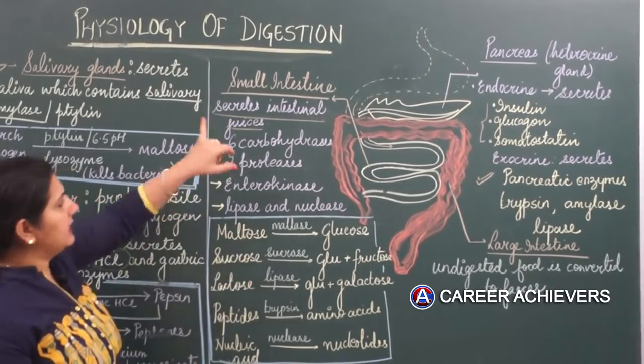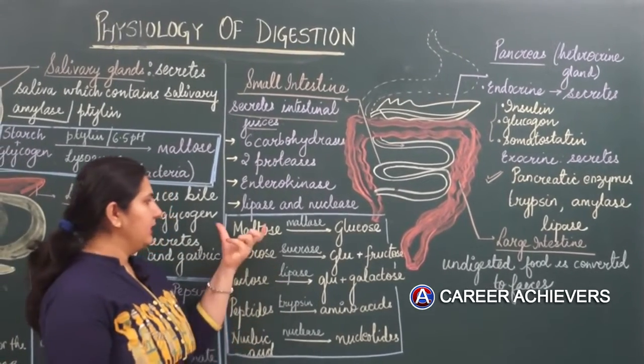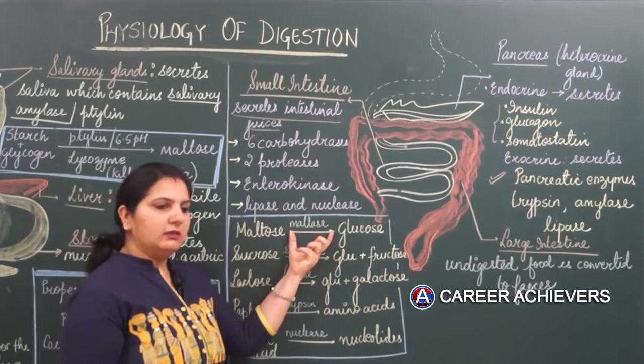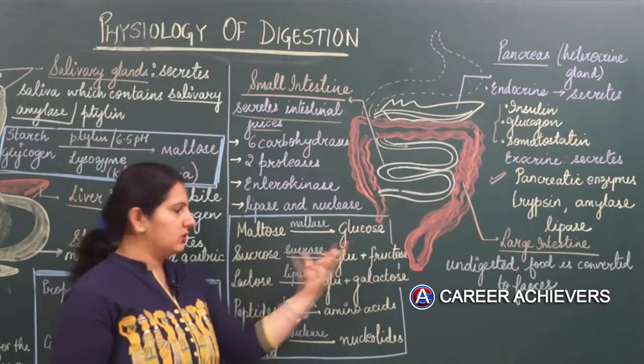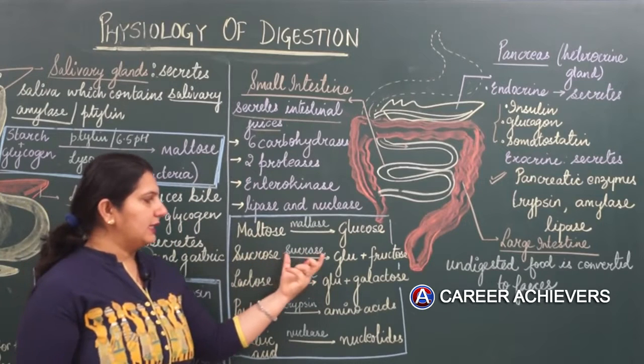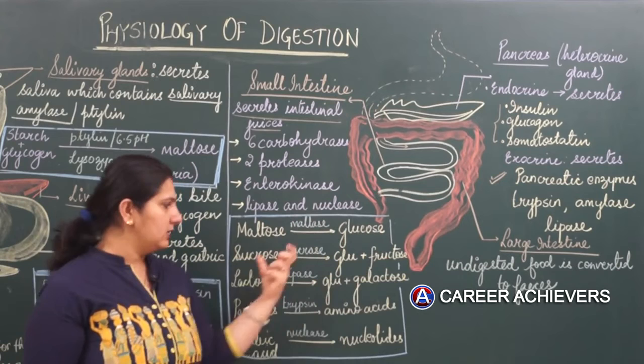Now this is carbohydrates. Maltose, we have already seen that the food is converted to maltose in the buccal cavity. Maltose is acted on by maltase. This would convert maltose into glucose. Sucrose is acted on by sucrase, which converts sucrose to glucose and fructose.